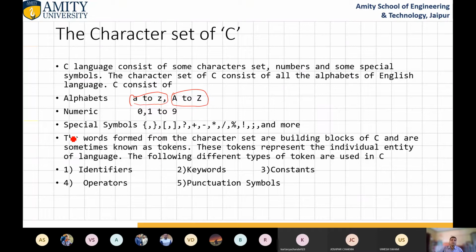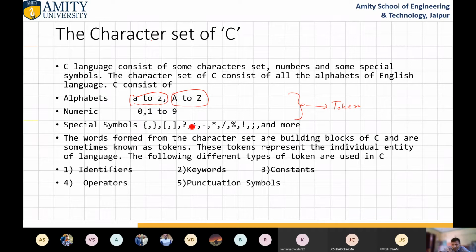The words formed from the character set are the building blocks of C, and are sometimes known as tokens. If we use all these sets, we are able to generate tokens. So what is a token? The word formed from the character set.